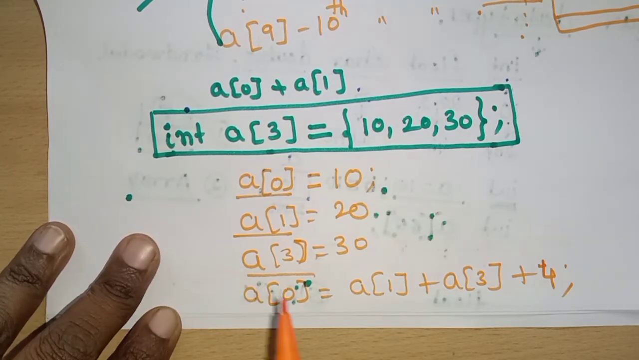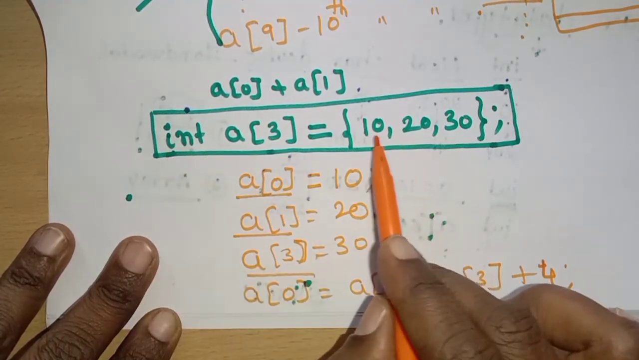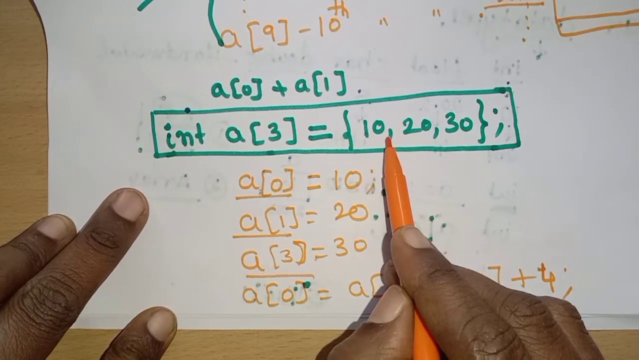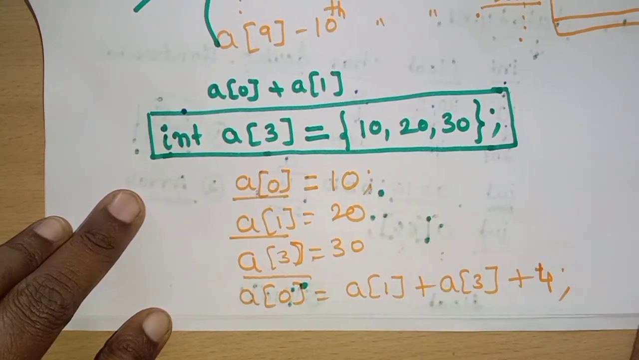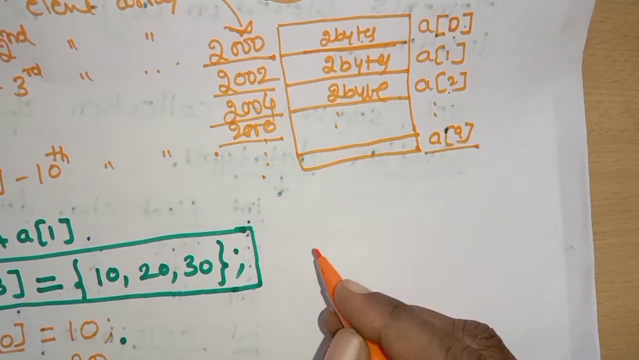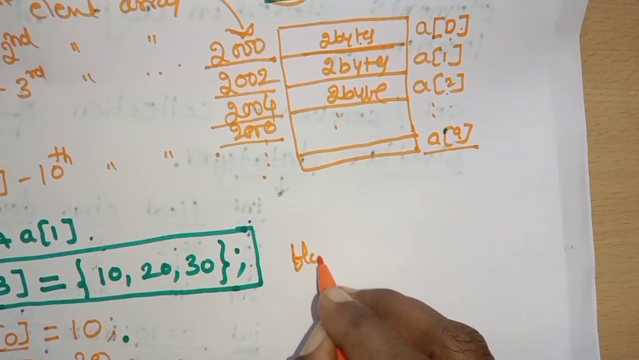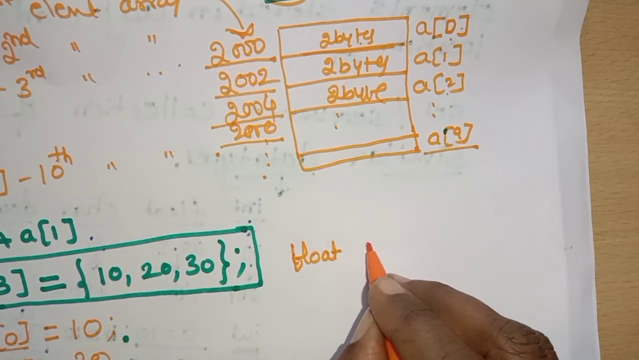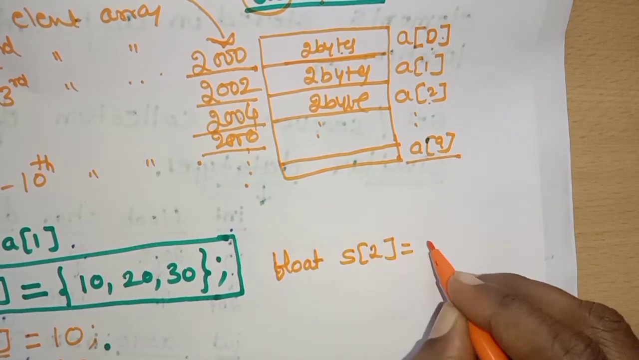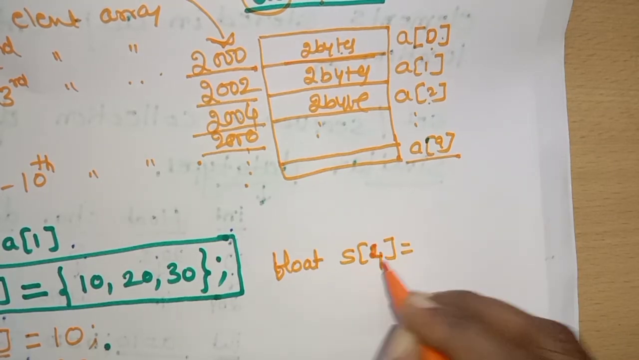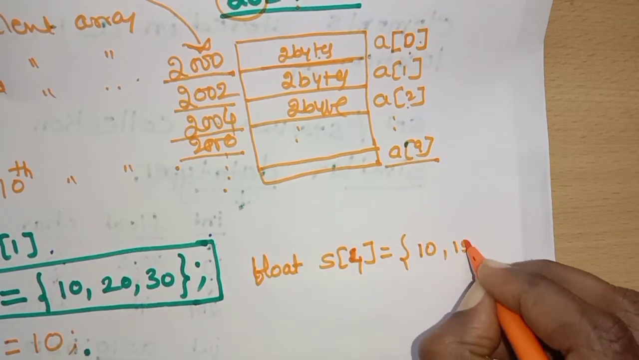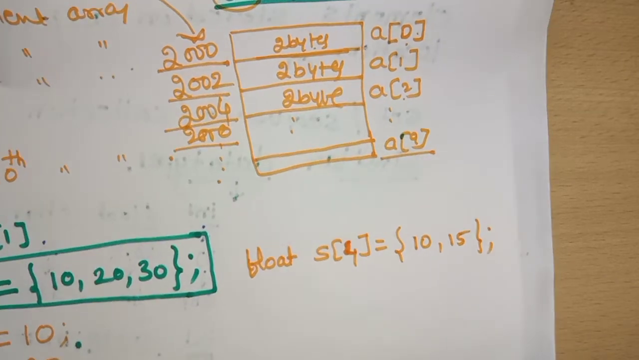Understood? Similarly, if I want to read float values, then you can declare it as float and you can use float numbers here. Okay, another point I will tell you here. So you may have one question, ma'am, if I take float, just for a change, float S of 2. And what happens? Let us take S of 4 just for clear understanding. And here only 2 values I will assign. What happens to the others?